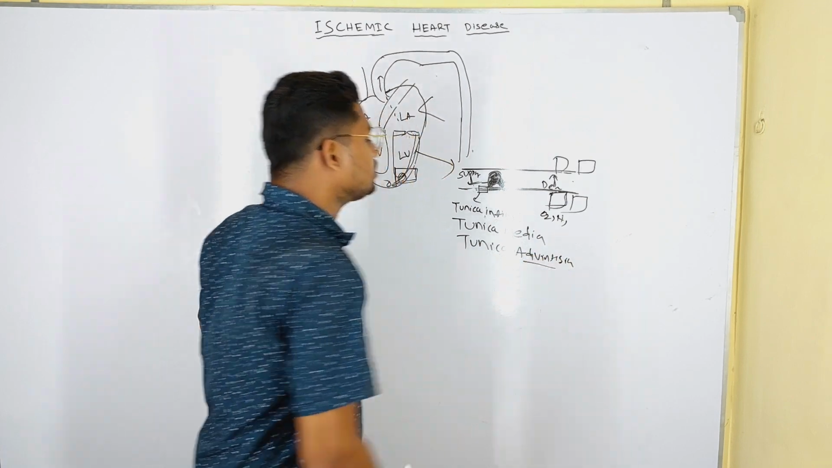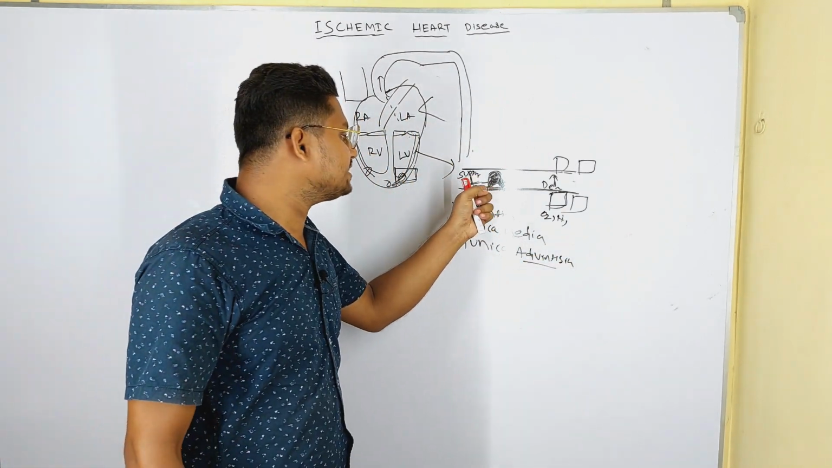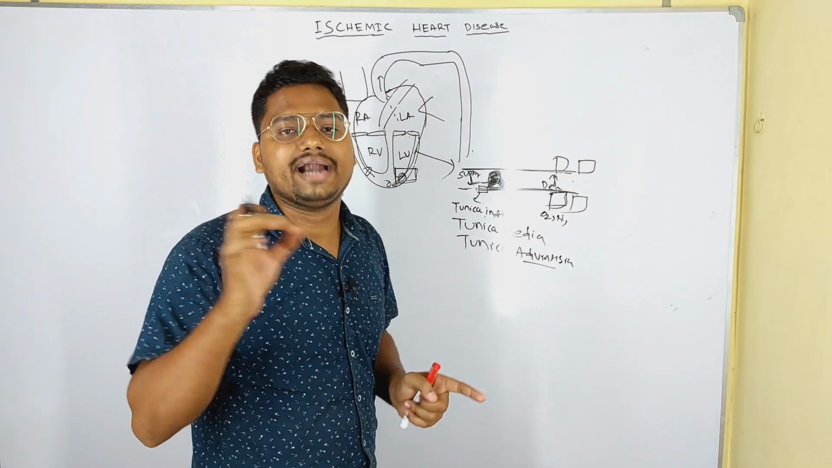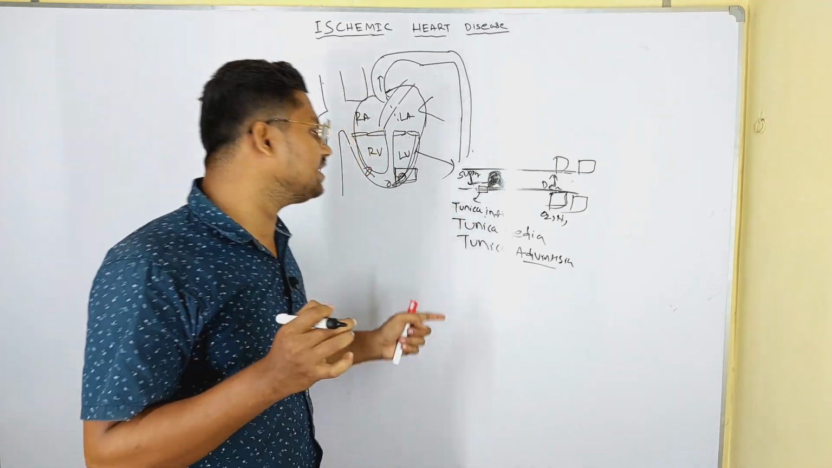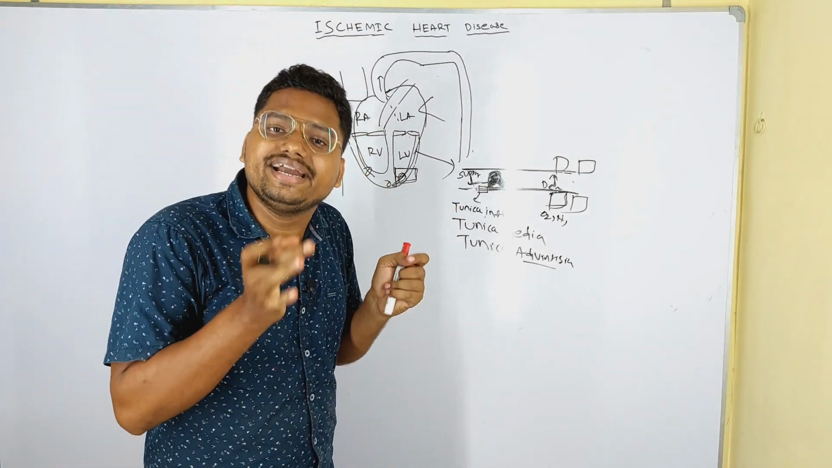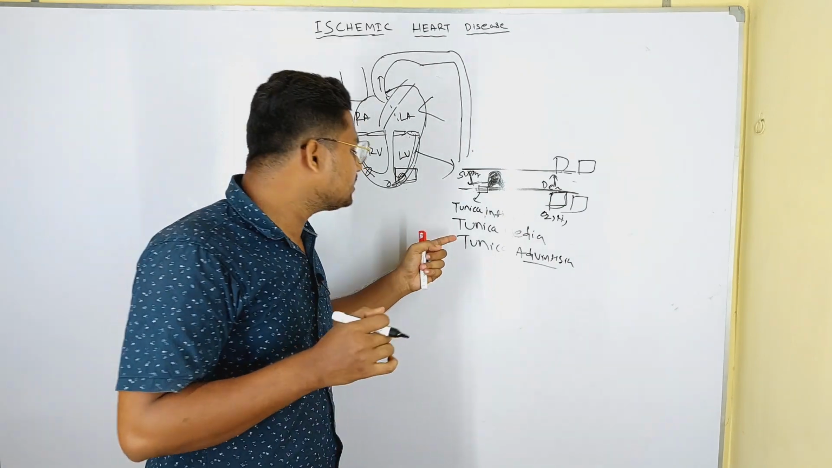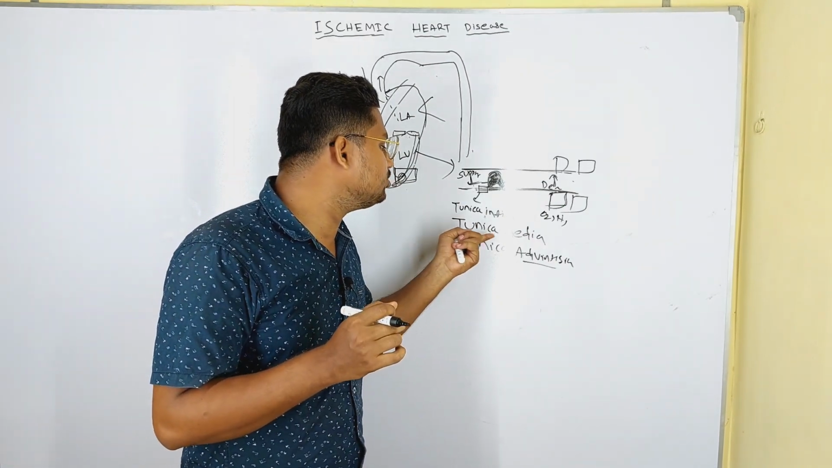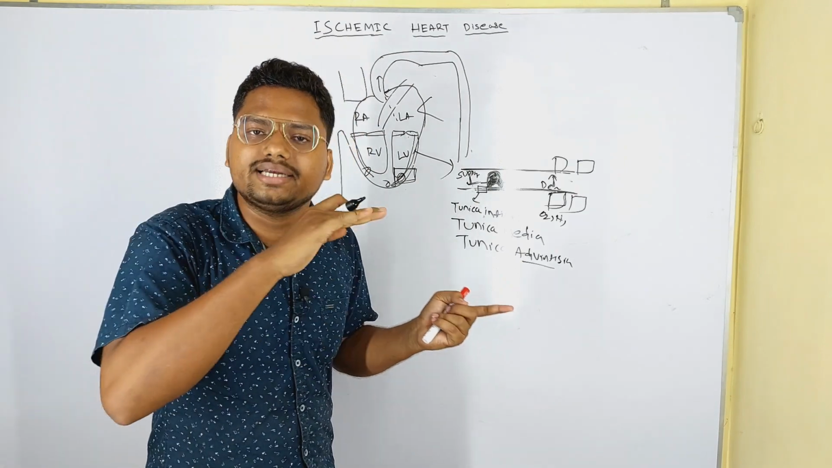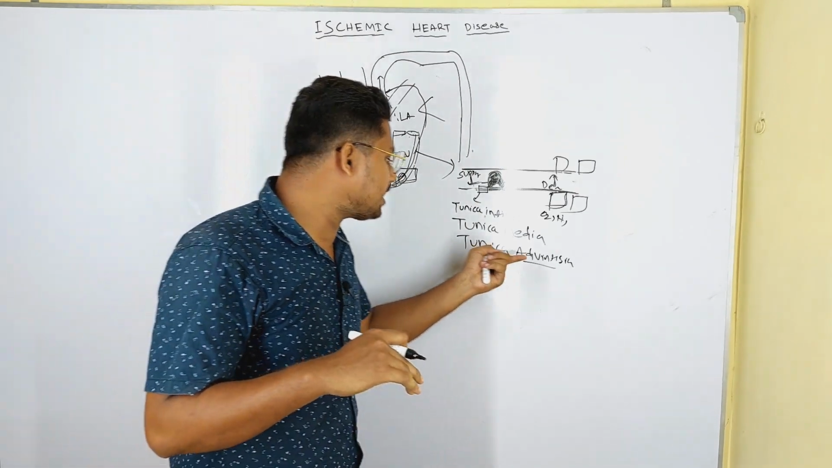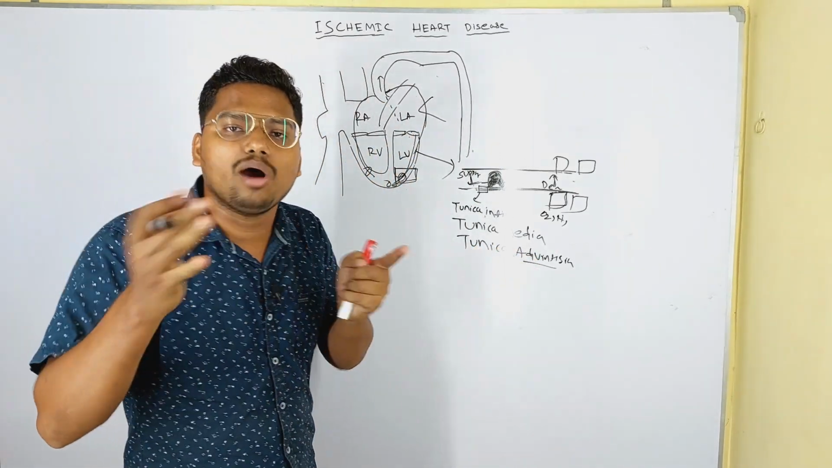The tunica intima is the inner layer of the artery. Any artery has three layers. The first is the tunica intima; intima means inside. The second is the tunica media; media means the middle layer. Then the tunica adventitia; adventitia means the outer layer.